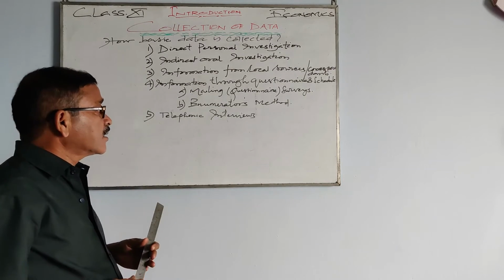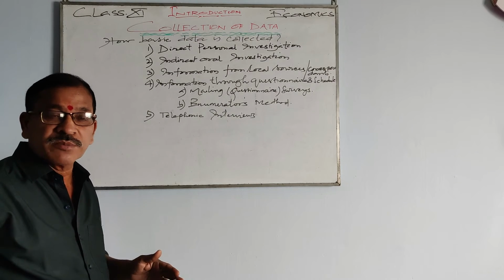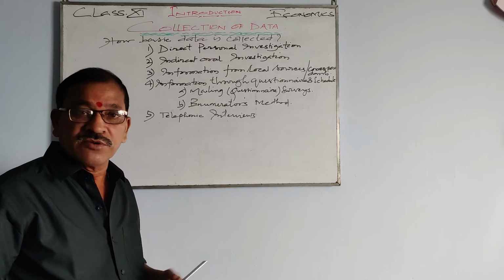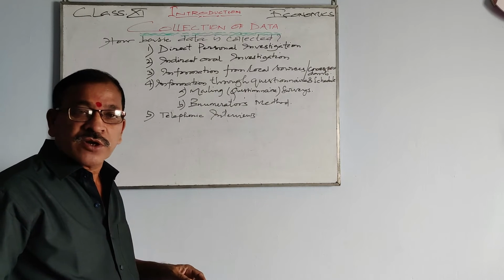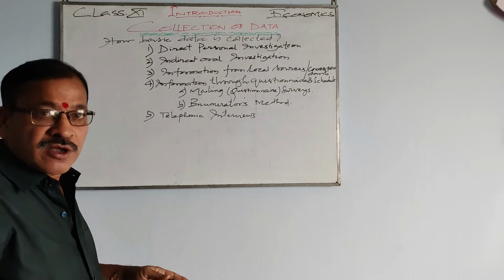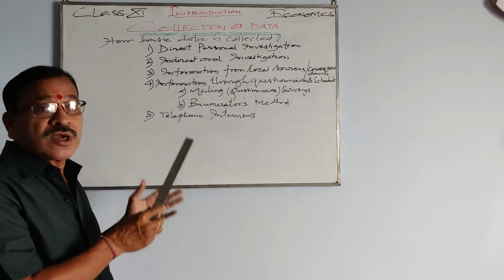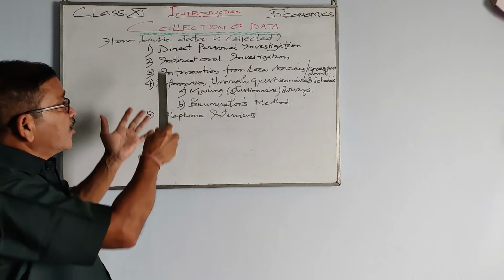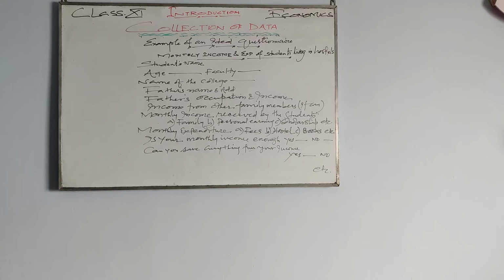And lastly, the fifth one is telephonic interview, in which you can make a call to the person from whom you want the information, and he will give you the information, and that will be enough for your statistical survey or statistical study. So this is how you collect the primary data. By adopting any one of the means, you can collect the primary data.